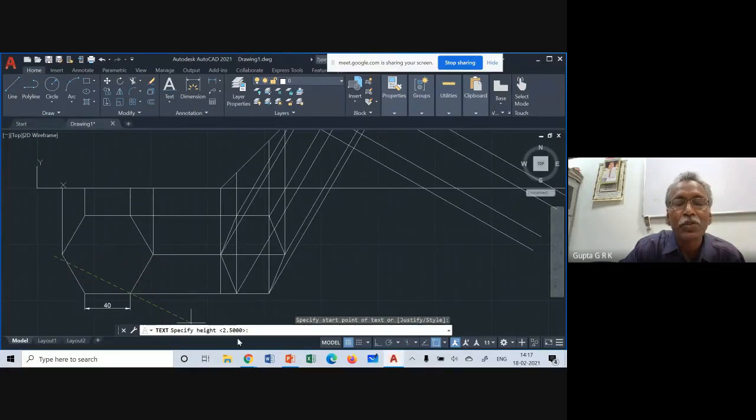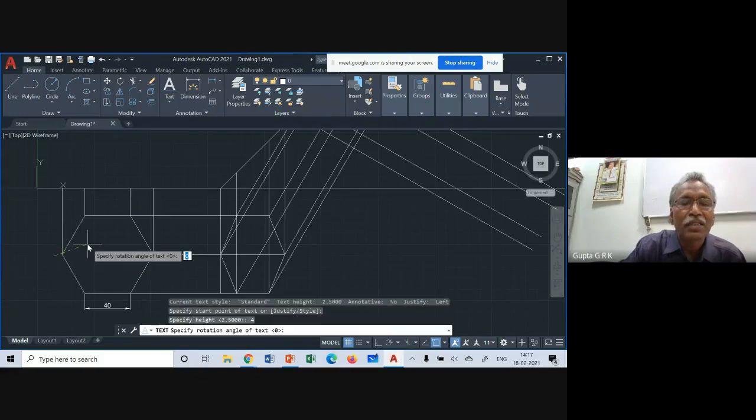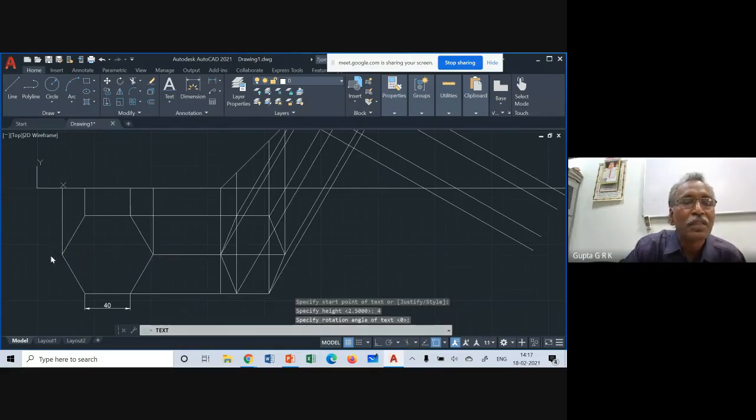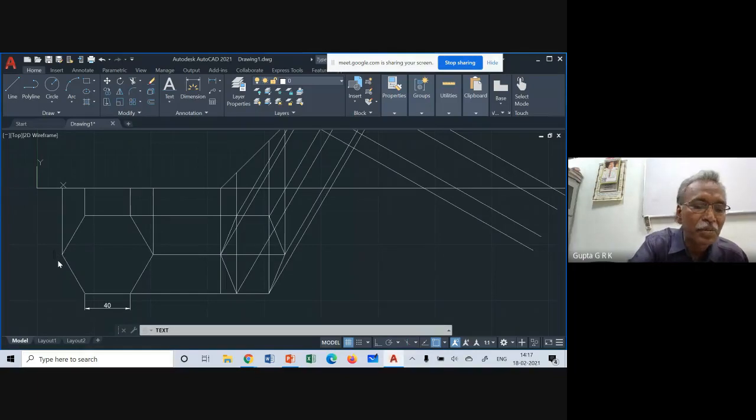Okay, and enter. And rotation 0 only. So it is coming there. I'll type A, in capitals. A is there. Okay, enter. No, not enter. A, click here. So I got A there.